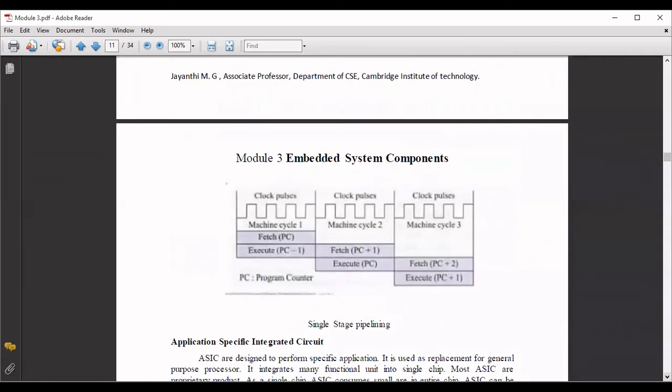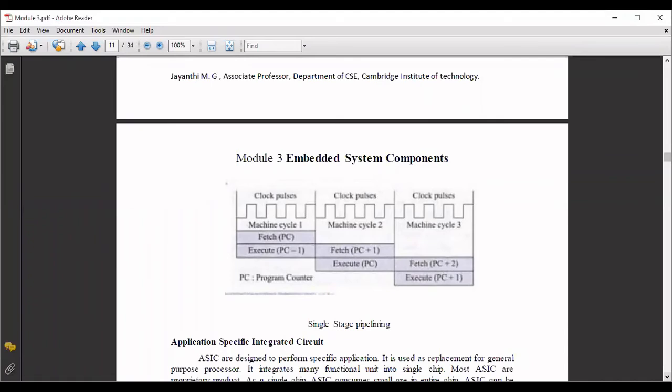So PC is your program counter. Always it is going to hold the instruction that is being executed. In machine cycle 1, you are fetching PC, that means the address in the program counter, and that instruction you are fetching. When you are fetching that instruction, what happens to the previous instruction? The previous instruction would have already gone to the execute state. So when the current instruction is in the fetch state, the previous instruction will be in the execute state. That is the reason it is indicated with PC minus 1.